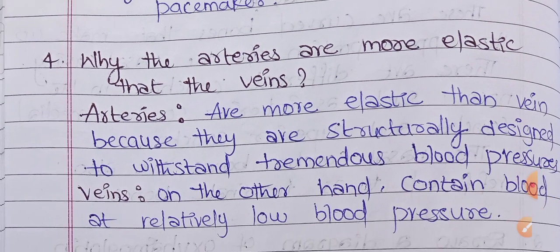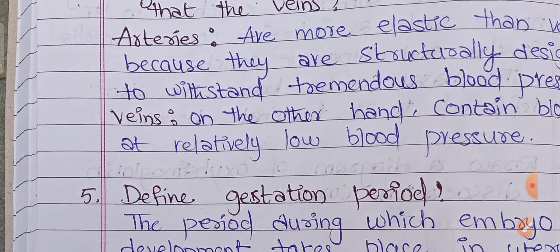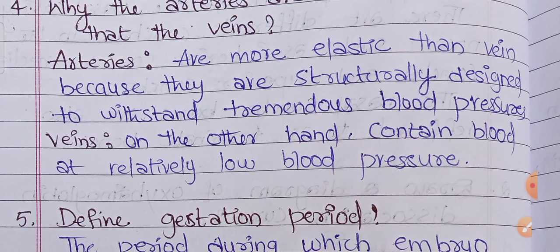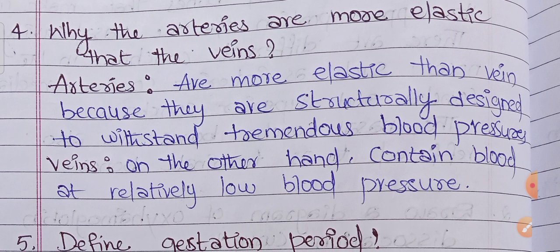Next, why are the arteries more elastic than the veins? Arteries are more elastic than the veins because they are structurally designed to withstand tremendous blood pressures. Tremendous blood pressure will be there over the arteries. That is the reason we call them more elastic than the veins.